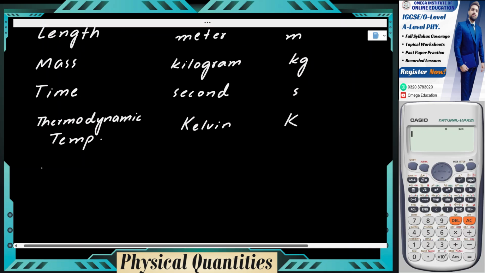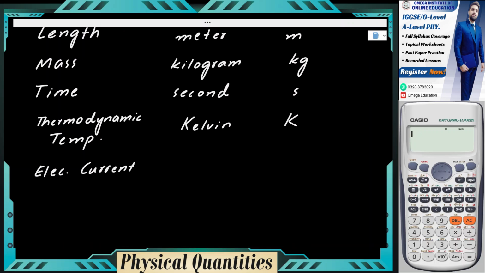Up next, we have another one which is electric current. So the word current itself means kind of a flow, the flow of something due to disturbance in a medium. So we have to be specific here. We say it electric current, and electric current is measured in the units of ampere, which is once again named after Ampere, a physicist, and that goes with the capital letter. The symbol is capital A.